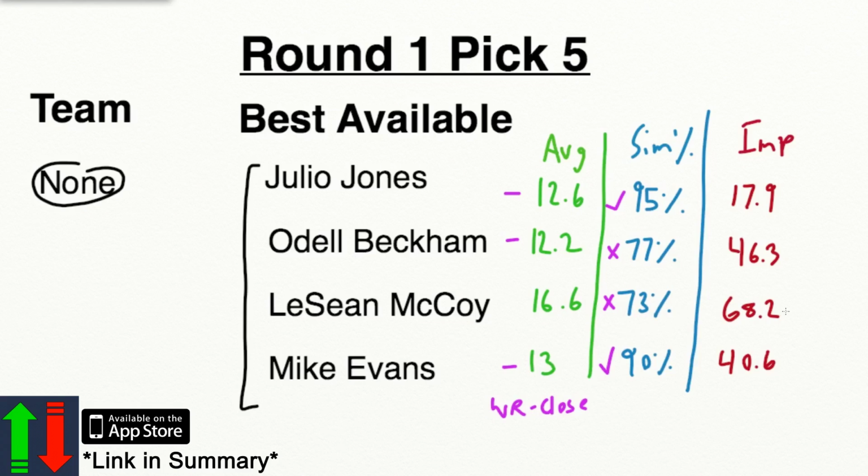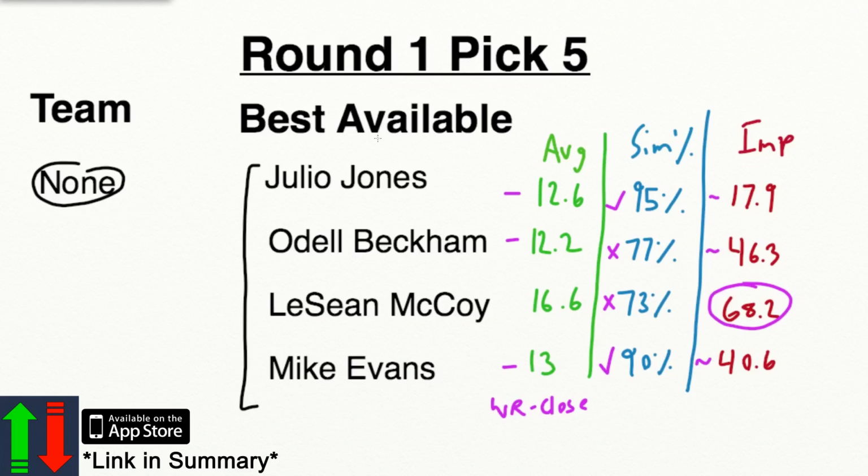Staying with McCoy, let's move on to the improvement rates. As you can see, McCoy's got clearly the best improvement rate out of all of them, and that's really due to Mike Gillislee leaving because he had 105 rushes last year, and LeSean could get a big chunk of that himself this year. So he could improve a lot. Odell and Mike have just about the same improvement rate, and Julio's got a little bit less than that. So we're not really going to worry about that right now. Let's go into who I'm going to pick.